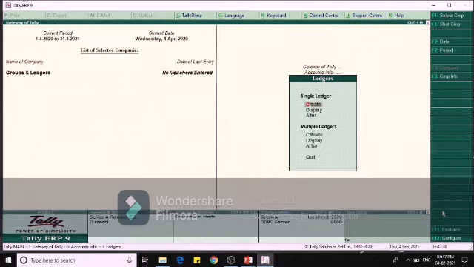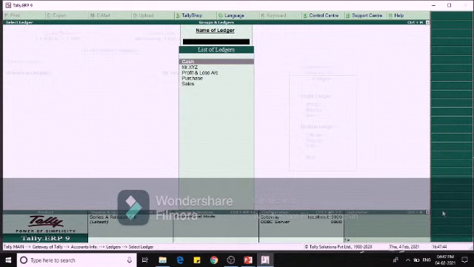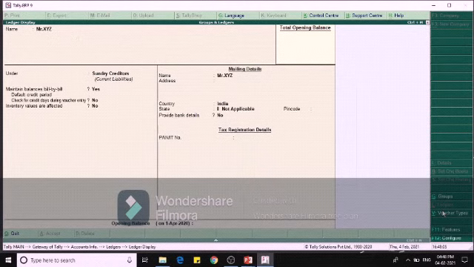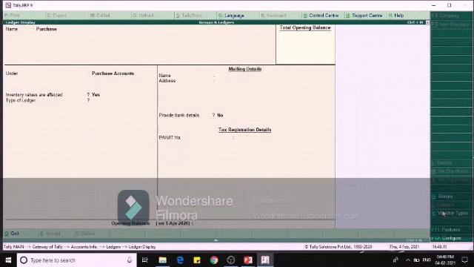Now the next one is display of ledger. We can view the properties of any ledger through Accounts Info, Ledger, Single Ledger, Display. This option is only to show the properties. The Page Up and Page Down keys help us to view the next and previous ledgers. See, now I am pressing Page Down, and automatically the ledgers are changing. Now I am pressing Page Up. Like this we can change the ledger.